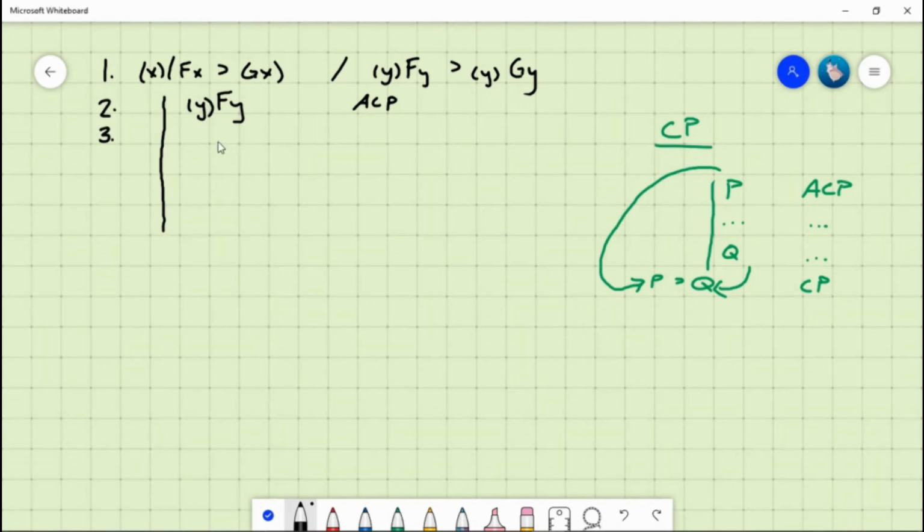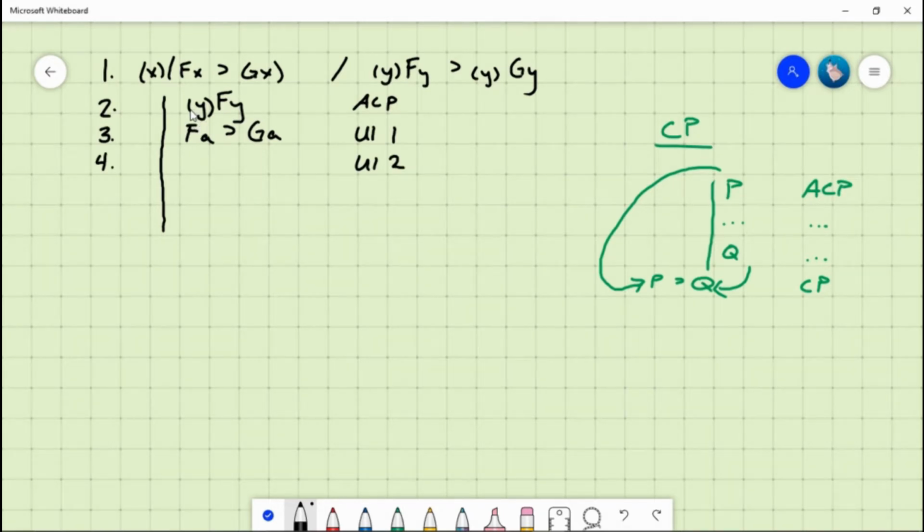So here, let's start with line 1. To use UI correctly on line 1, we need to remove the quantifier and write down the rest of the formula, replacing any occurrence of the variable that was universally generalized with the same constant. We'll use UI on line 2 as well.